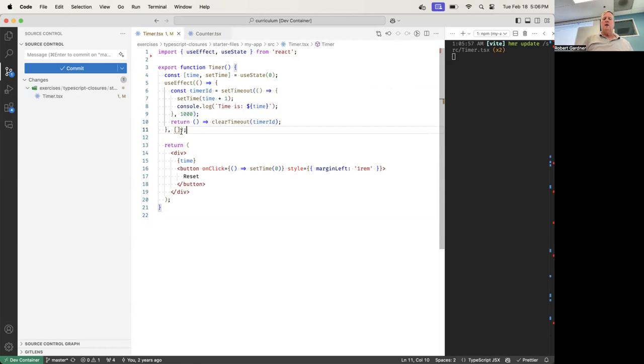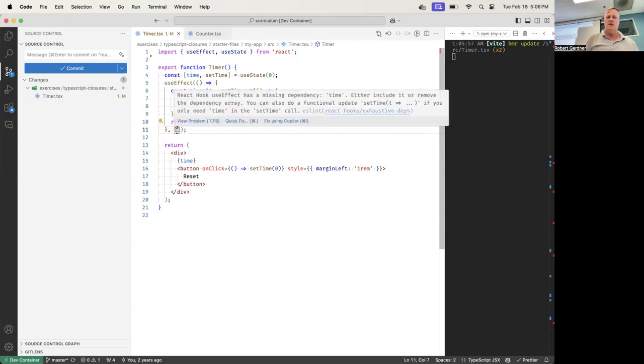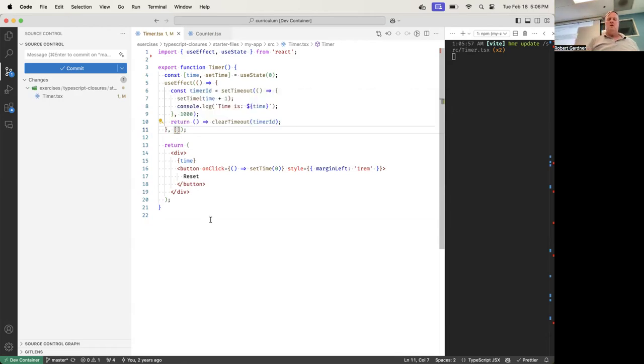Now I get a warning. What does this warning say? It says it has a missing dependency: time. So the reason is time was a dependency, but I didn't put it in the dependency array. This warning is telling me I screwed up. My function has a dependency named time, so I have to put it in the dependency array. All right, if I put in time, then the warning goes away.